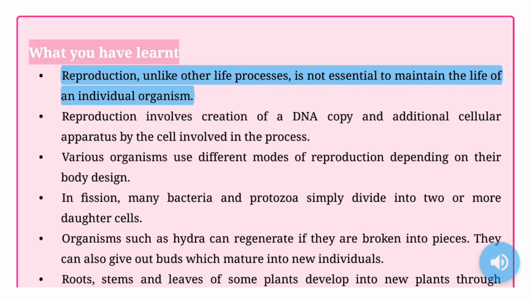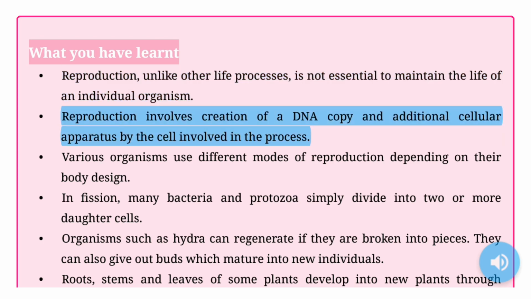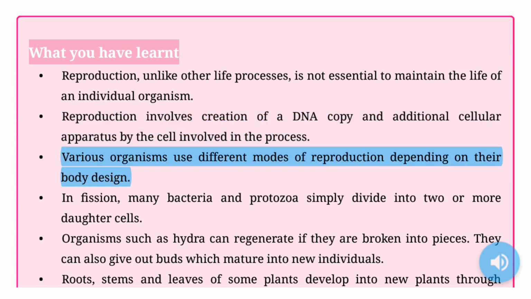What you have learned. Reproduction, unlike other life processes, is not essential to maintain the life of an individual organism. Reproduction involves creation of a DNA copy and additional cellular apparatus by the cell involved in the process. Various organisms use different modes of reproduction depending on their body design.